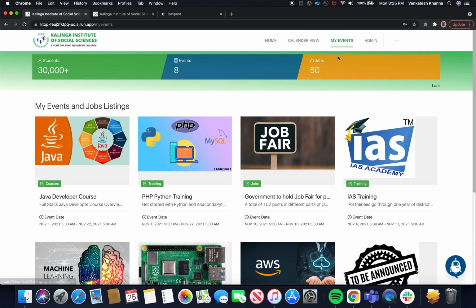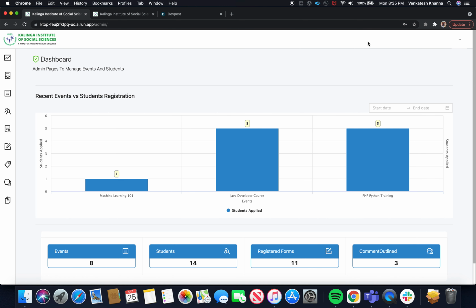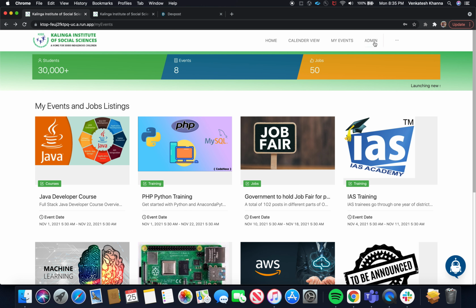Going to the admin portal, I have already logged in with admin access, so that's why I am able to see the admin option here. If the user is specific to a student, this option won't be available for them. This is applicable only for the admin.